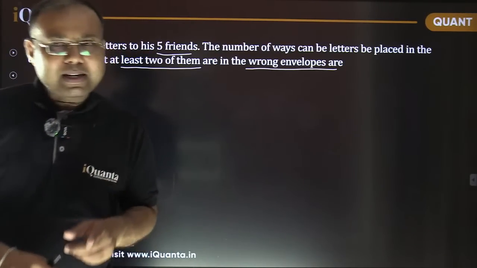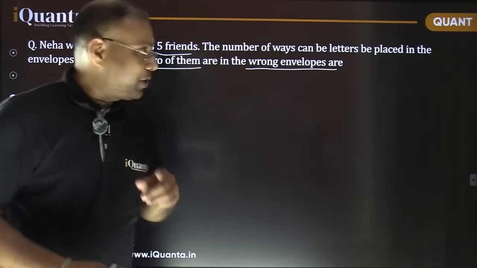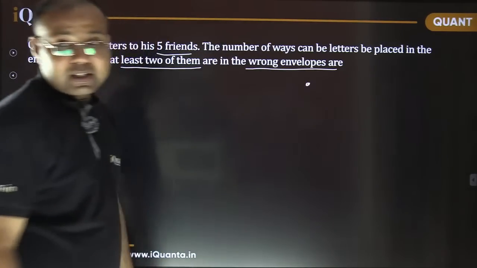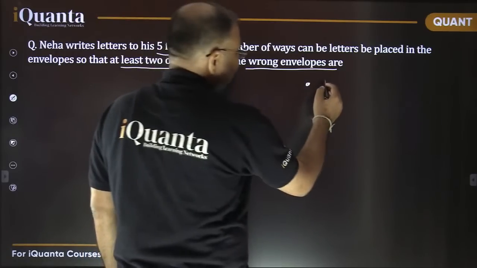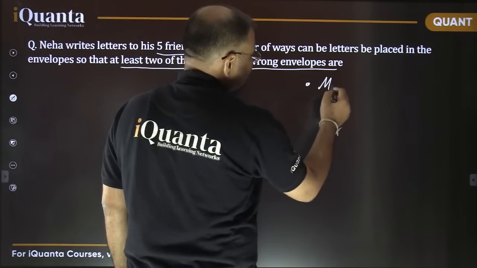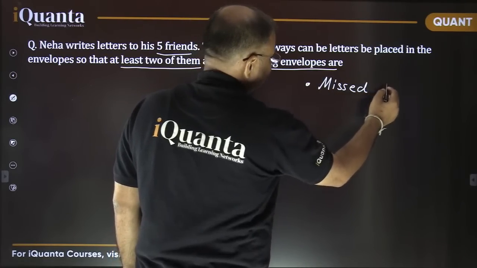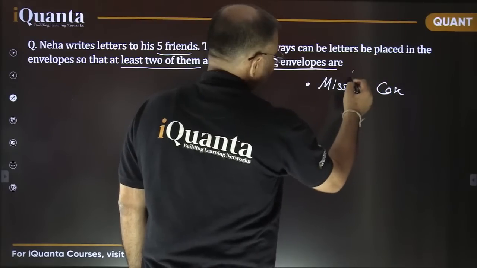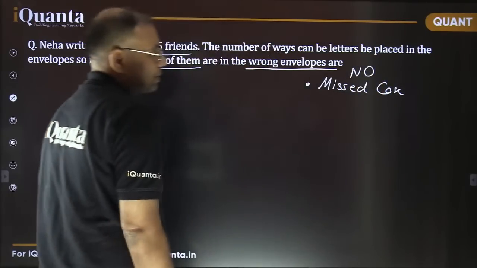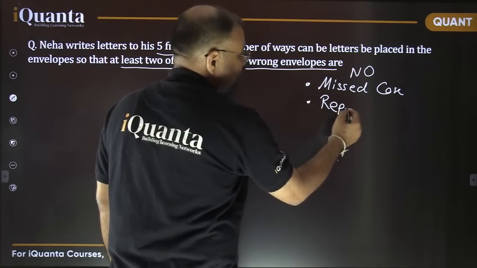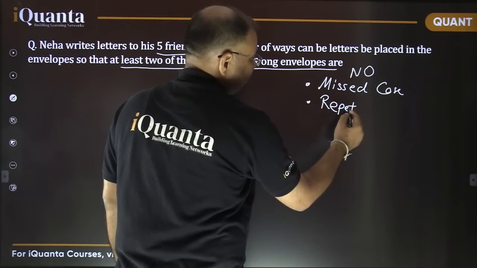See, the important point is there should not be any repetition. The 2 things which you need to take care about in these counting questions is that there should not be any missed cases, no missed cases. And second, no repetition, no repeated cases.